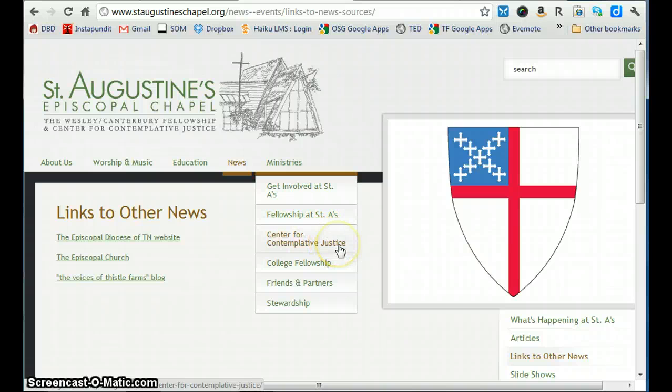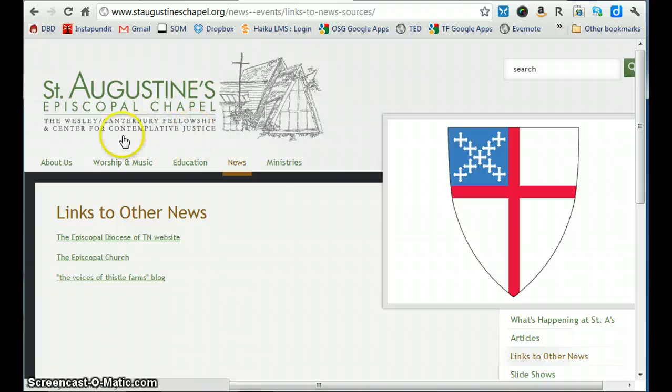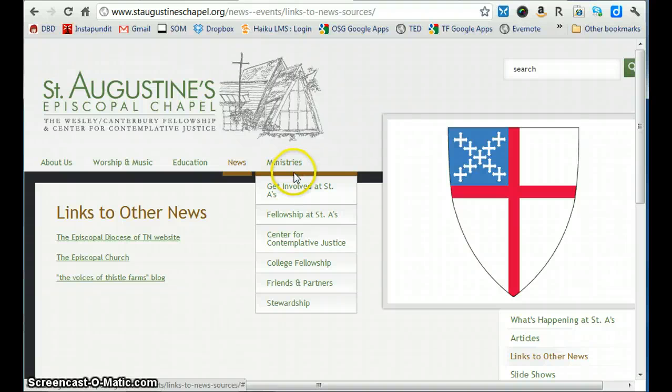Then we have a page that explains what the Center for Contemplative Justice is, because if you notice on our logo, under St. Augustine's Episcopal Chapel, we have the Wesley Canterbury Fellowship and Center for Contemplative Justice listed. If you know nothing about CCJ, click here. If you know nothing about Wesley Canterbury Fellowship, click the College Fellowship page. And we also have a Friends and Partners page if you want to learn more about other ministries that we are attached to or definitely support.